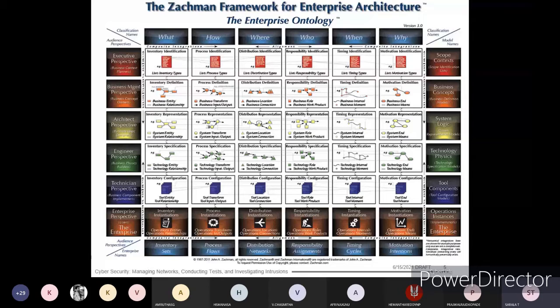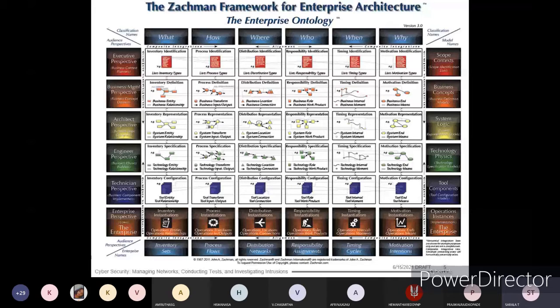That is process representation, system transformation, system input and output, the transformation from one to another. In process representation, you will be verifying from the starting step to the end step. Then there is distribution representation: system location and connections. What are the system's starting point to the end point and how it is connected, that is related to architecture.